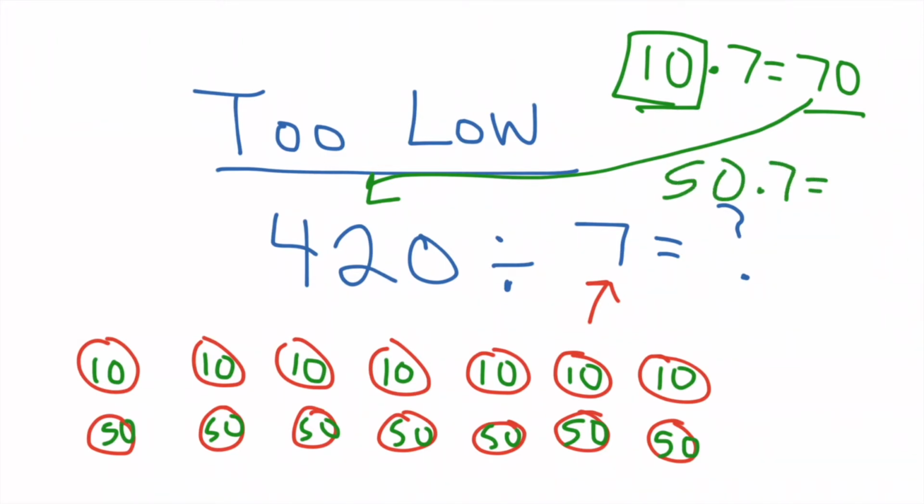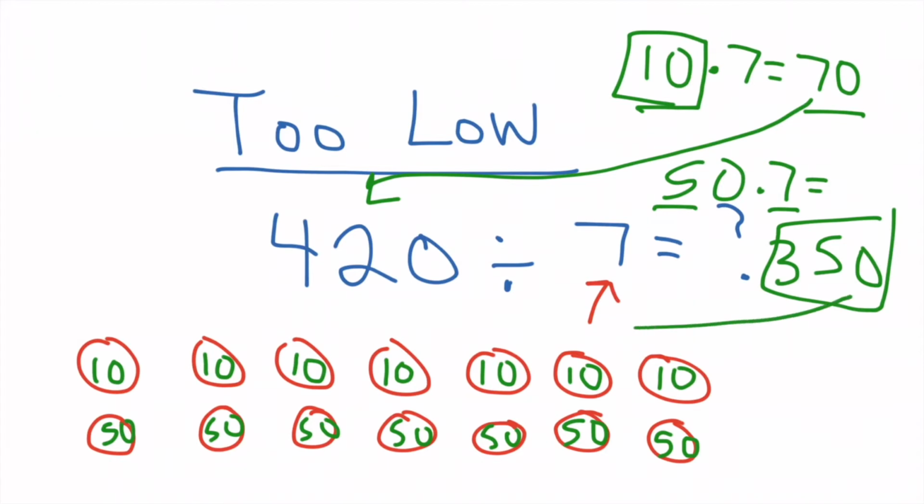Now, one easy way to do 50 times 7 is to just ignore the 0 and do 5 times 7, which is 35, and then add a 0 at the end, which is 350. You'll notice that 350 is again less than 420, so that tells me that the number 50 in each group is also too low. But notice that 350 is getting closer to 420, so 50 is too low, but we know that it's close to our answer. So we have an estimate.